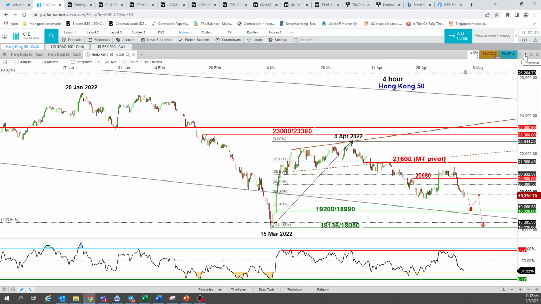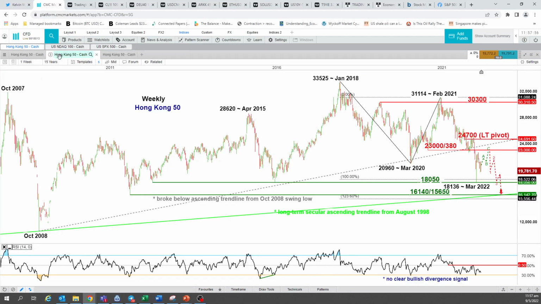However, if we start to see a 4-hour close above 21,600, then we could see a push up towards this major range resistance of 23,000 slash 23,380. Bear in mind this is a key resistance level. Why? Because, formerly, this is the weekly chart.